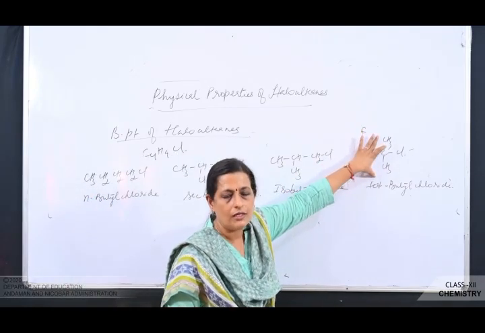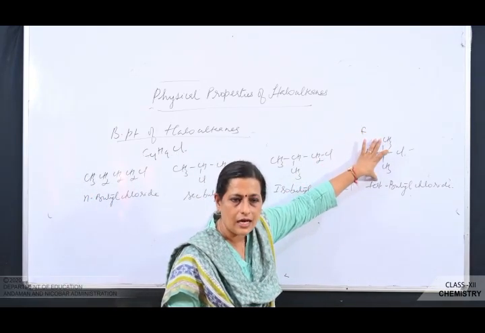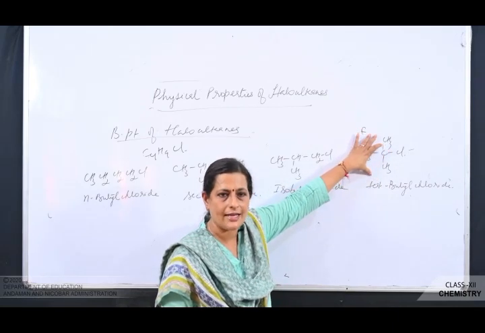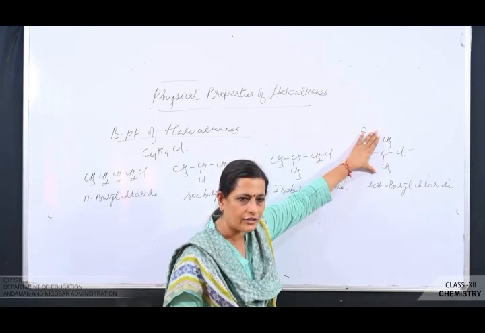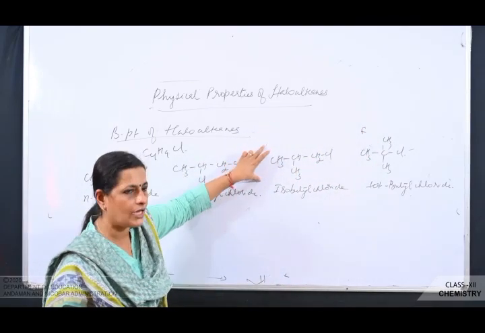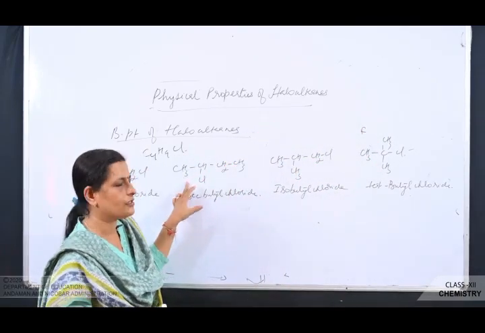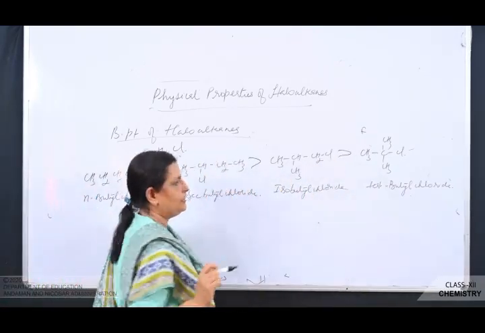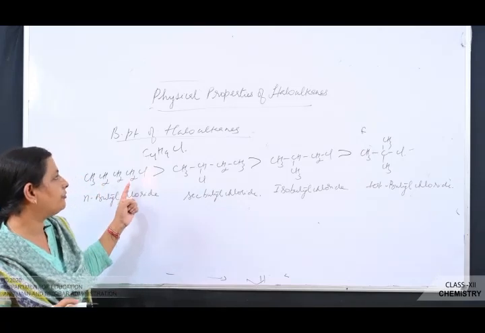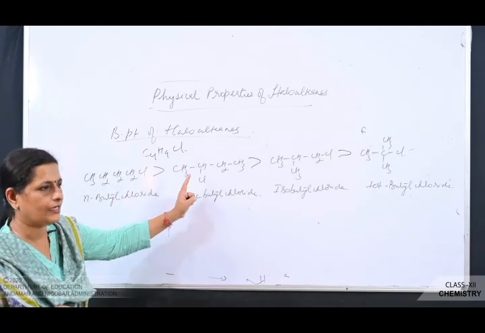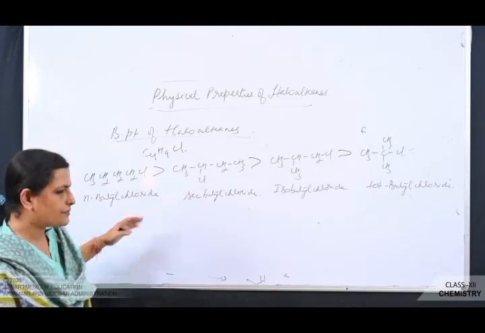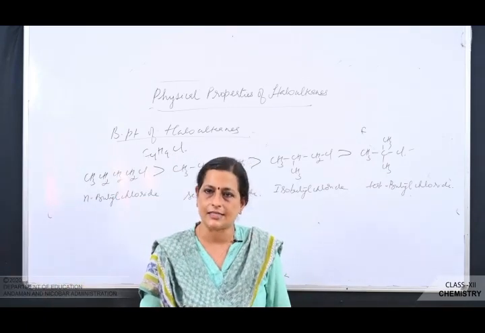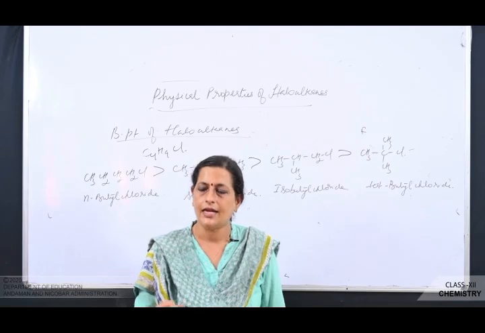Tertiary butyl chloride. So this will have the least surface area, and therefore the van der Waals force of attraction will be less. So the boiling point will be least for this. Then comes isobutyl, then comes sec-butyl. So what will be the order? This greater than this greater than this. So this is the order of boiling point for what? Isomeric haloalkanes. That is, as branching increases, the molecules assume spherical shape, and therefore surface area decreases and van der Waals force of attraction decreases.